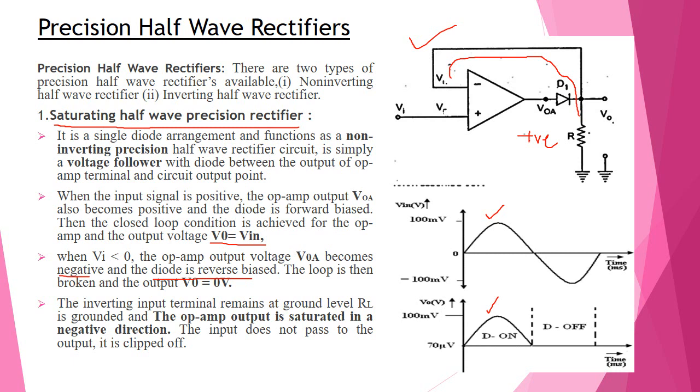Therefore, the output of the op-amp is saturated in the negative direction. The input does not pass to the output, it is clipped. Therefore, the output voltage becomes 0 while diode D1 is reverse biased, as we can see in the input and output waveforms.